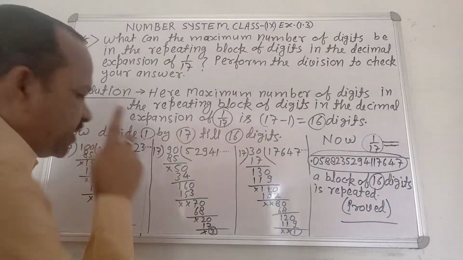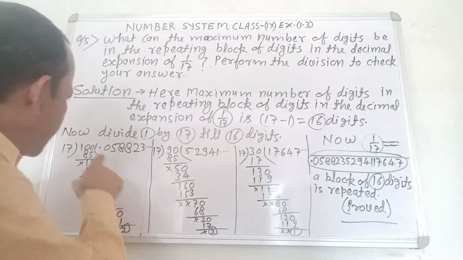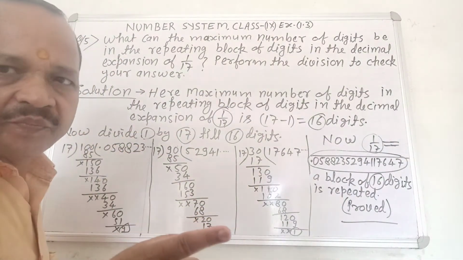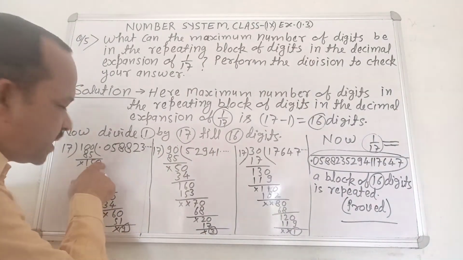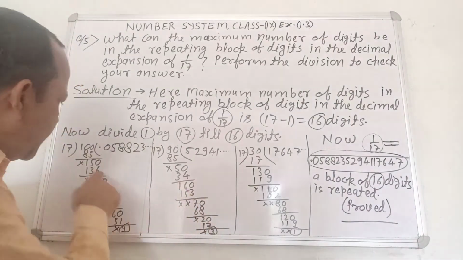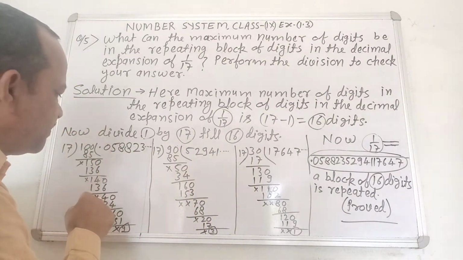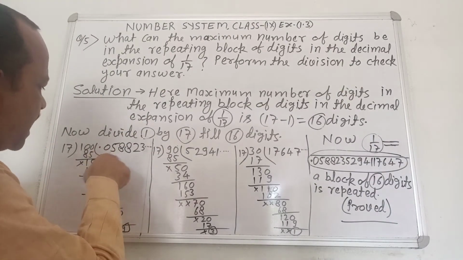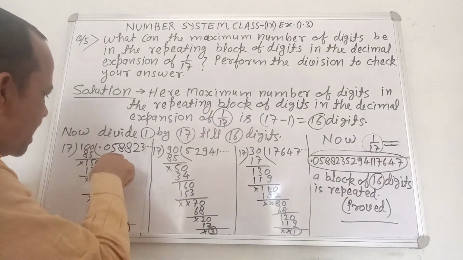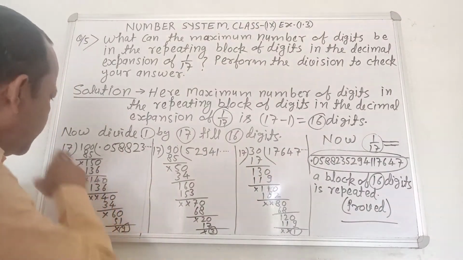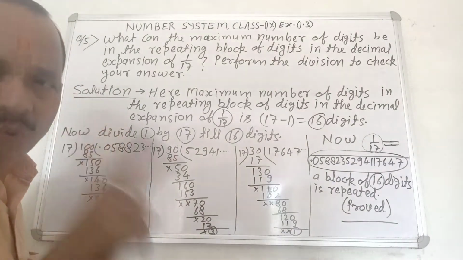17 5s are 85. You subtract 85 from 100. You find 15. You write 0 after 15. It becomes 150. Now you divide 150 by 17. 17 9s are 153, no, 17 8s are 136. 136 subtracted from 150, you find 14.